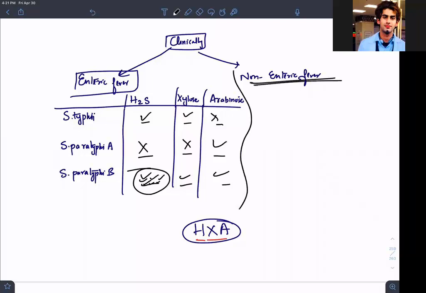Once you are treating an infection as a doctor, a typhoid patient, you can remember my tick tick cross cross cross, tick tick tick tick tick tick tick tick tick tick tick. Is it clear?